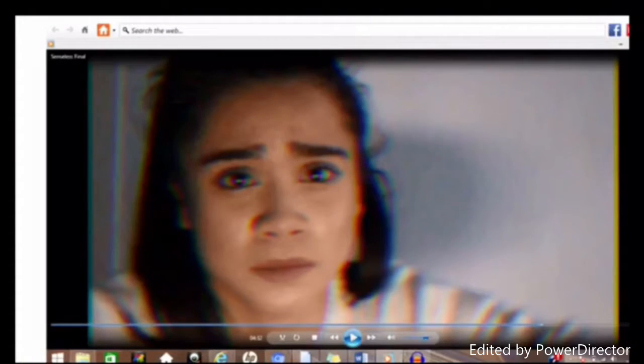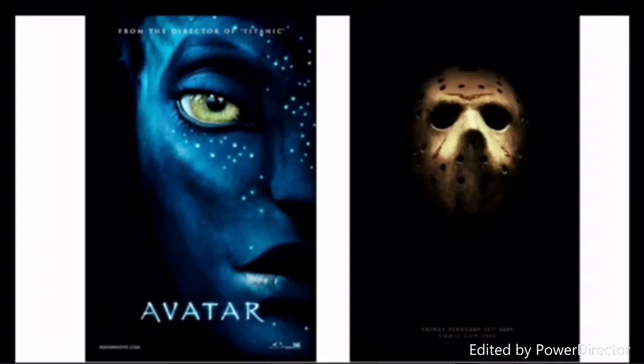We also wanted to keep the teaser poster simple, which was influenced by many campaigns with a similar technique, such as Avatar and Friday the 13th. Their campaigns were successful as they tempted their audience to watch it and gave them a hint of the narrative without revealing the whole plot.